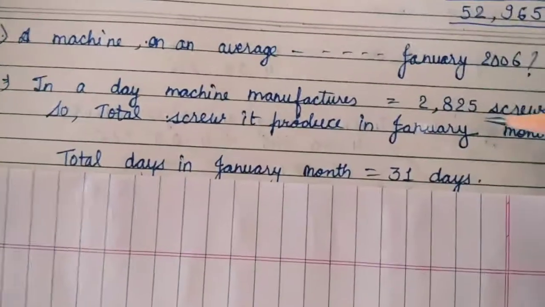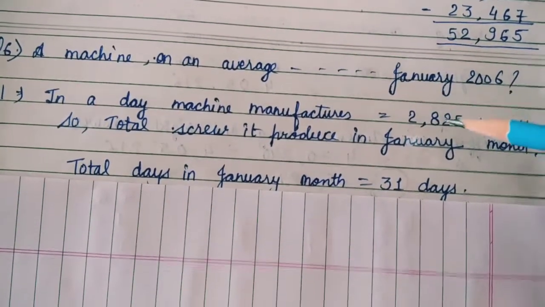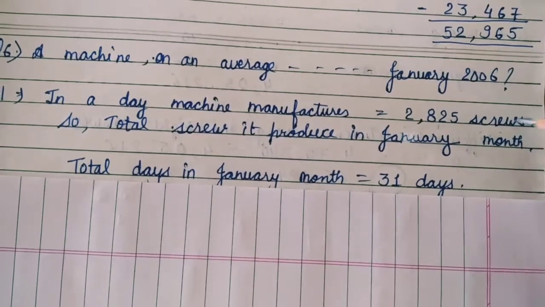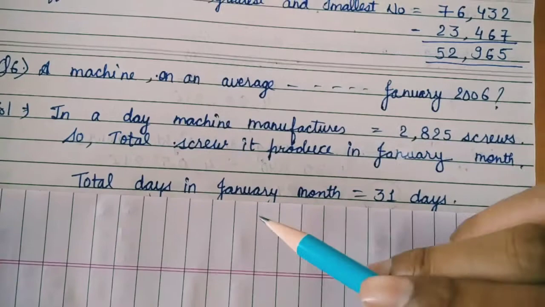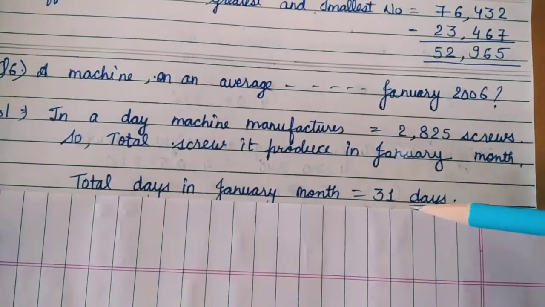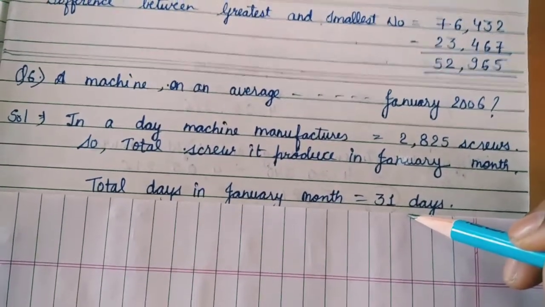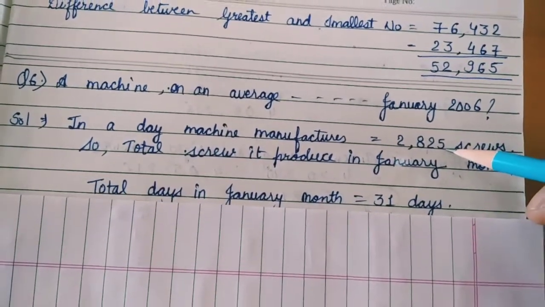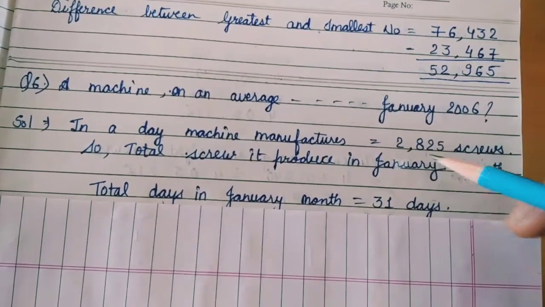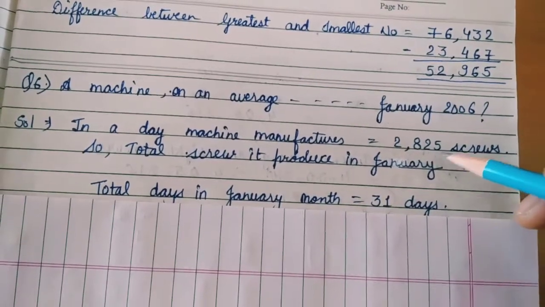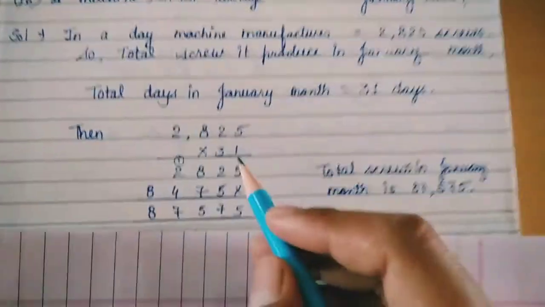So the total screws it produced in January, firstly we need to check: the question has given us the value for the day. One day is equal to 2825 screws, and the question is asking the number of screws in a month. तो पहले चेक कर लेते हैं. In the month of January we have 31 days. We have the value of one day, so we need the value of 31 days, so we will multiply 2825 by 31.